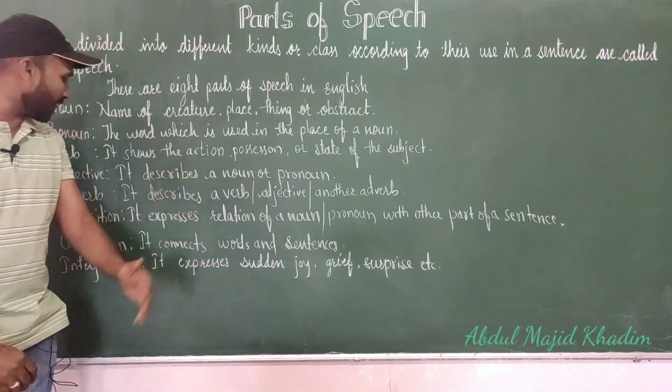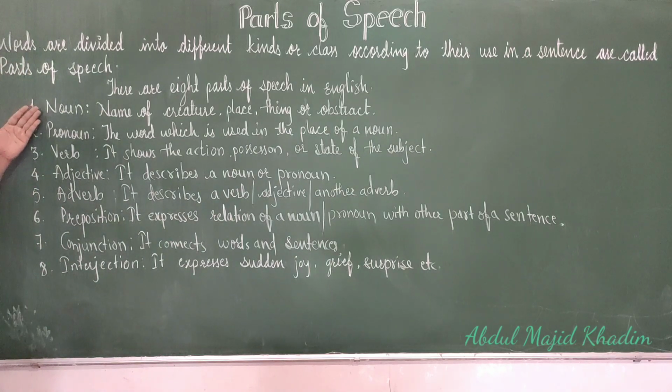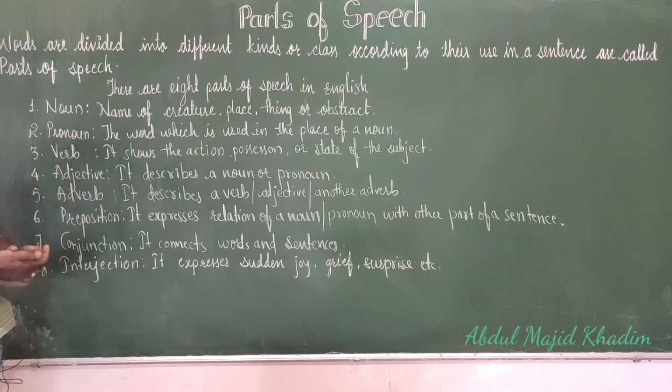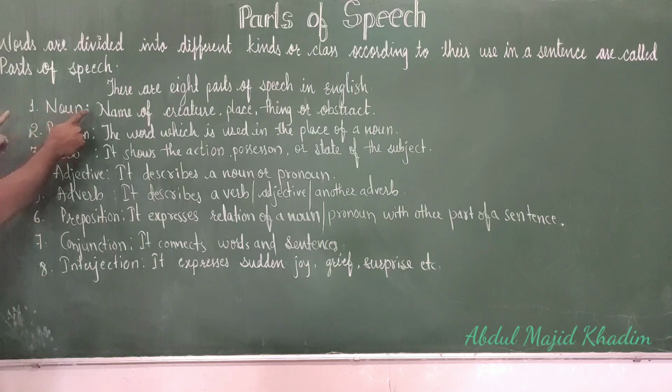They are as follows. The first one is noun, second one is pronoun, third one is verb, adjective, adverb, preposition, conjunction and interjection respectively. So how to remember these 8 parts of speech? Very easy it is. First of all we have to make a group of these 3: noun, pronoun, verb.